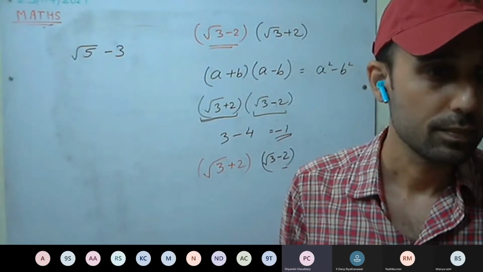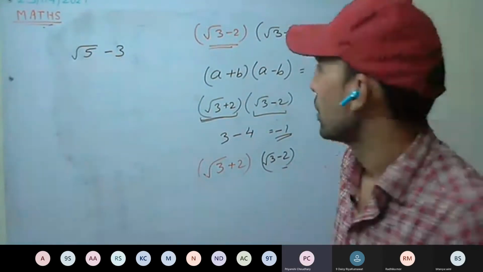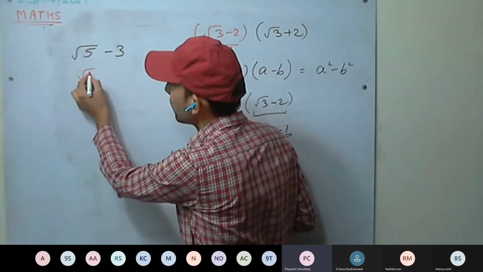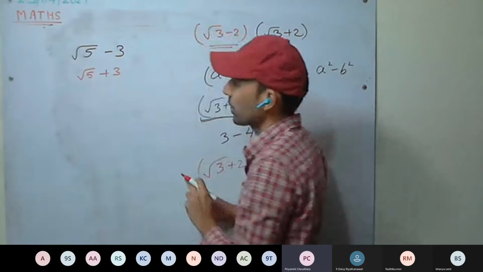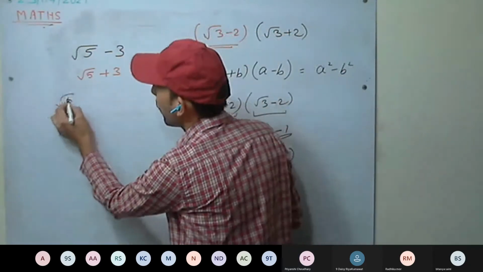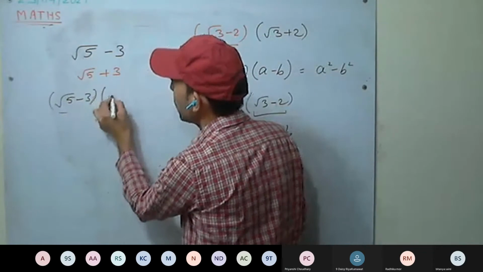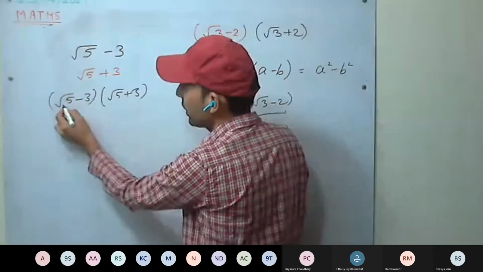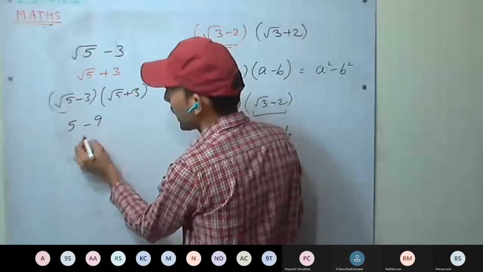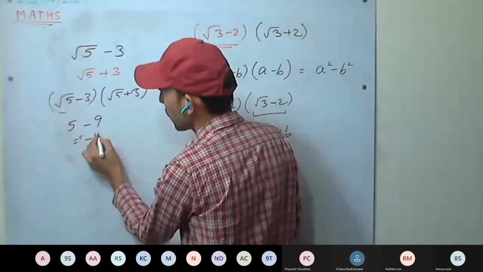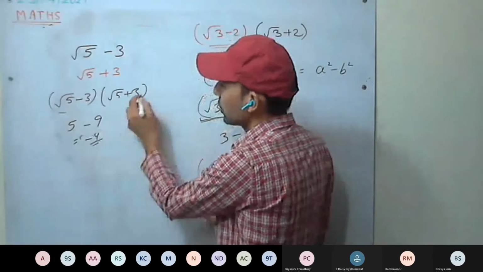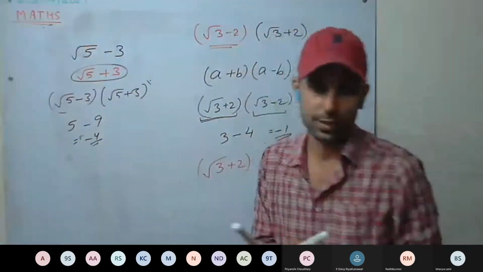Sir, root 5 plus 3. Again say? Root 5 plus 3. Okay. You can check as well: root 5 minus 3 into root 5 plus 3. This is the rationalizing factor. Root 5 into root 5, 5, minus 3 into 3, 9, minus 4. So it's rational. So the rationalizing factor is root 5 plus 3.